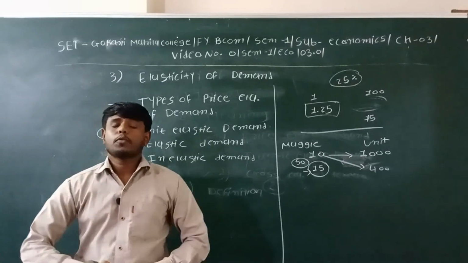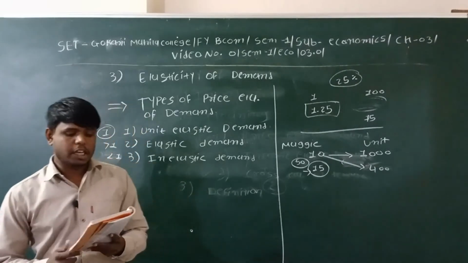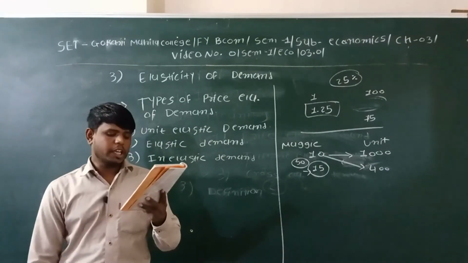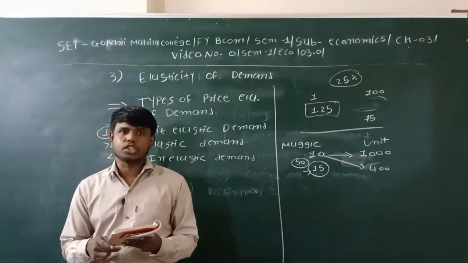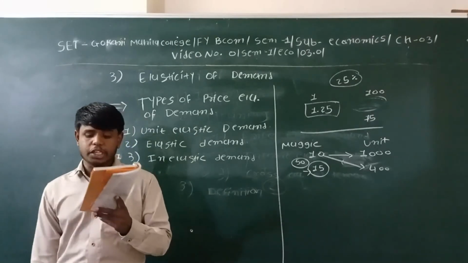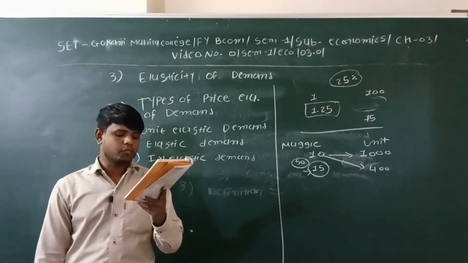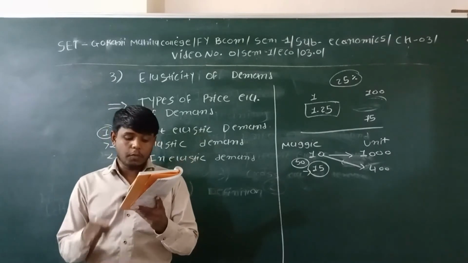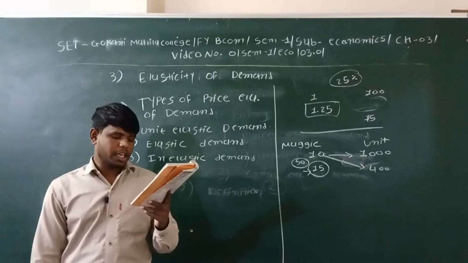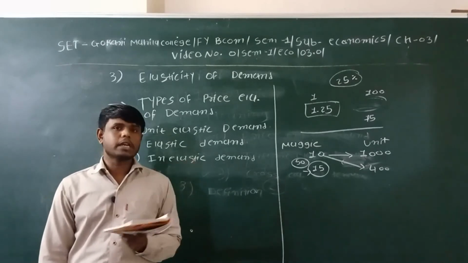These are the types of the elasticity of the demand. The perfectly elastic demand, or infinite elasticity of the demand. If there is very little change in price but there is infinite percentage change in demand, it is called perfectly elastic demand. The demand curve is zero.